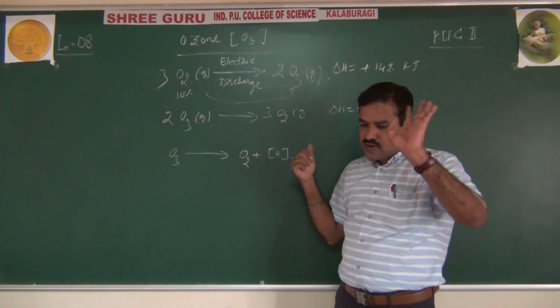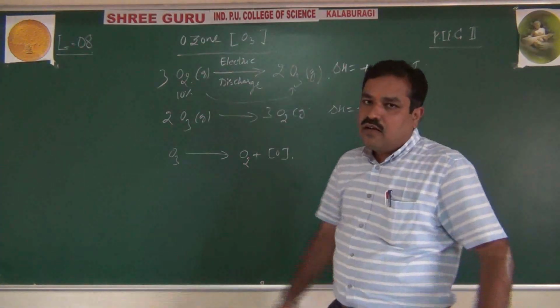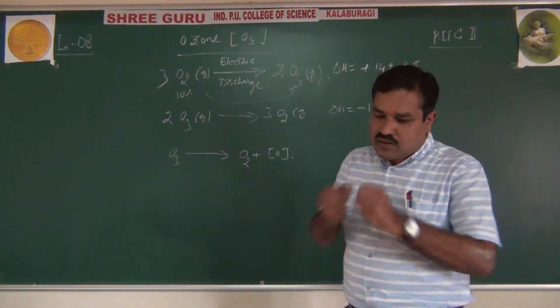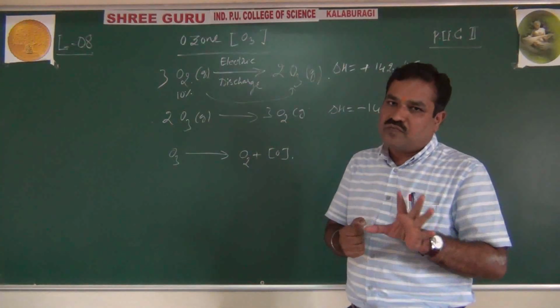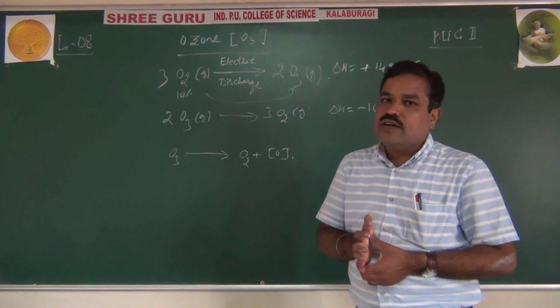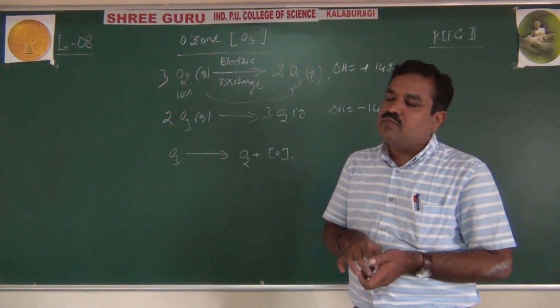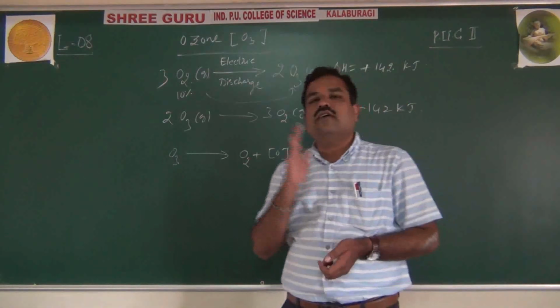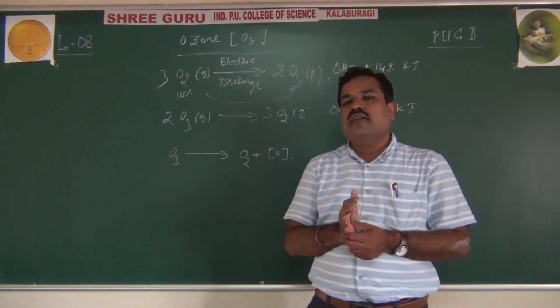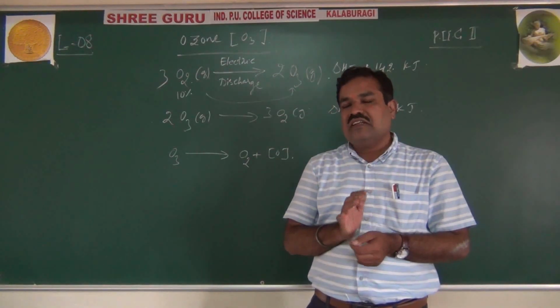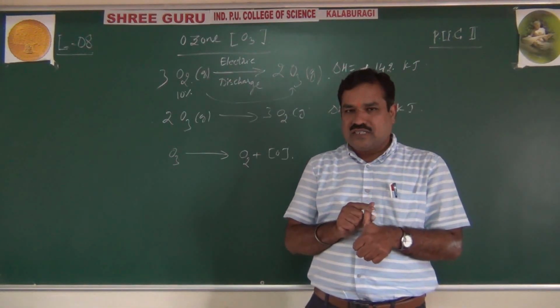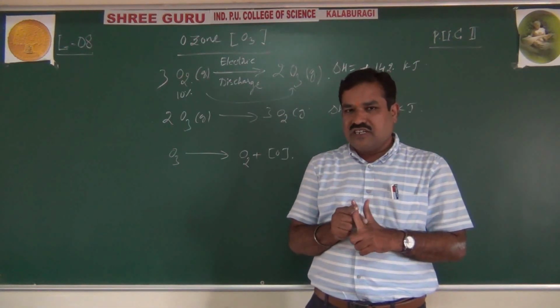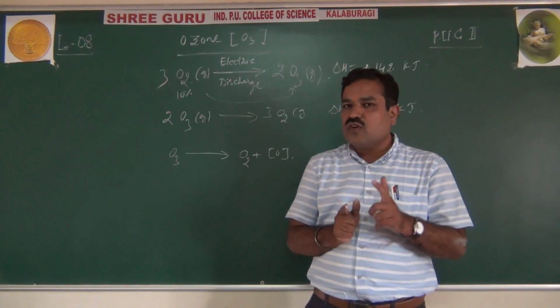In the stratosphere, about 20 kilometers up, molecular oxygen comes in contact with diffuse sunlight, and natural ozone is formed. But day to day, you are observing so much pollution, and because of pollution there is a disturbance in the environment. That is due to what we are using for luxurious purposes: refrigerators and air conditioners, which give out CFCs, chlorofluorocarbons.